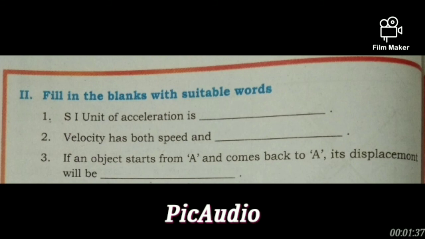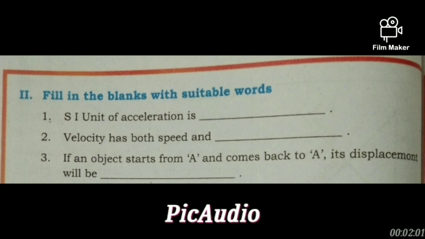Velocity has both speed and, you know very well, velocity is a vector physical quantity. All vectors have magnitude as well as direction. Which is the magnitude of velocity? Speed is called the magnitude of velocity.